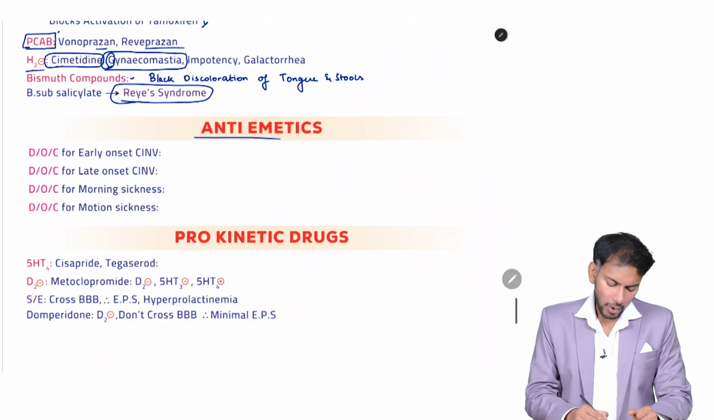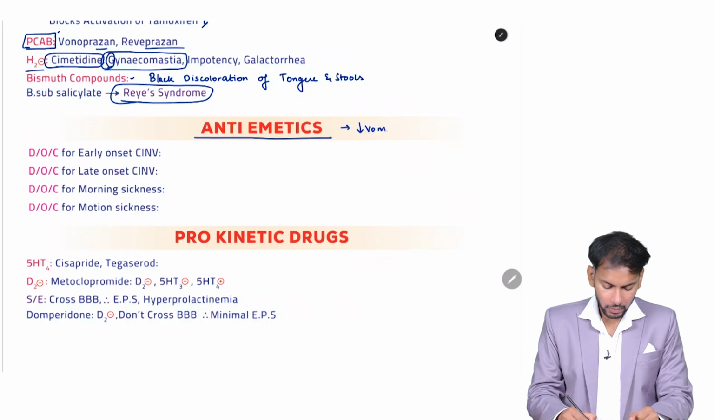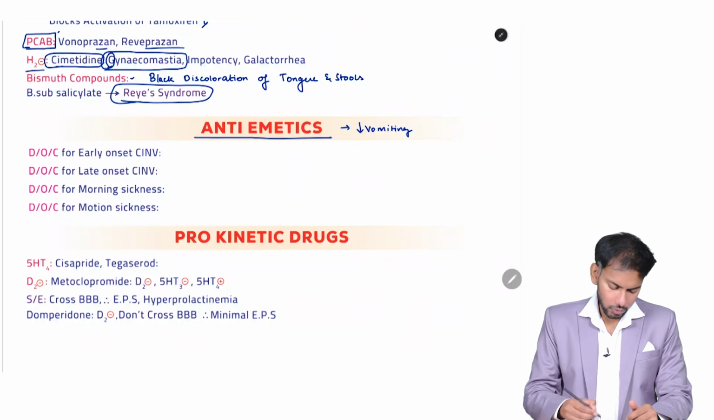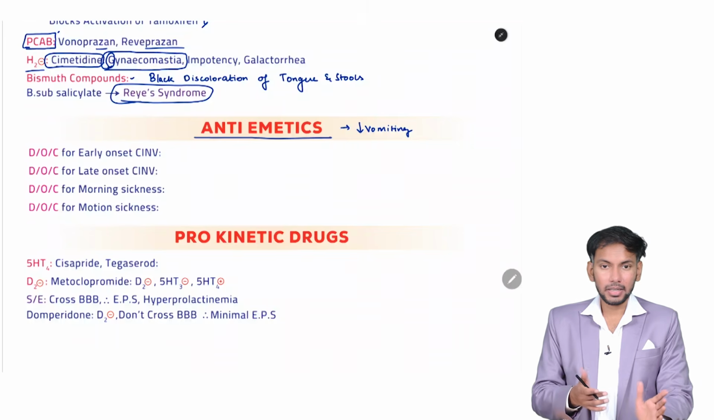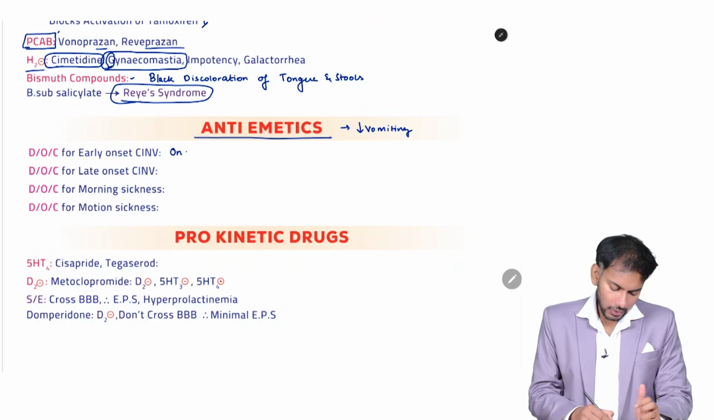Now, coming to antiemetics, that means these will decrease the vomiting. Now, 5-HT3 receptor will cause vomiting. So, if you block it, it will decrease vomiting. 5-HT3 receptor blockers will decrease vomiting. What are they? These are the setrons. Ondansetron.